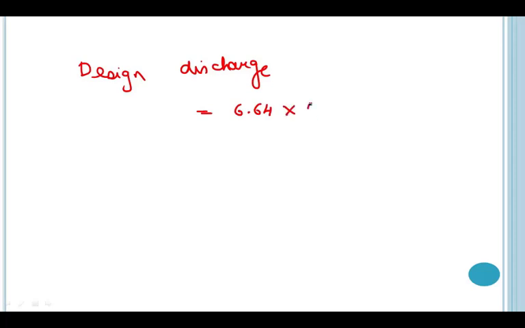So finally the design discharge will be 6.64 into 1.30, and the final answer that we'll get after solving this is 8.632 cumecs. So this is the final value of discharge that we have to provide.